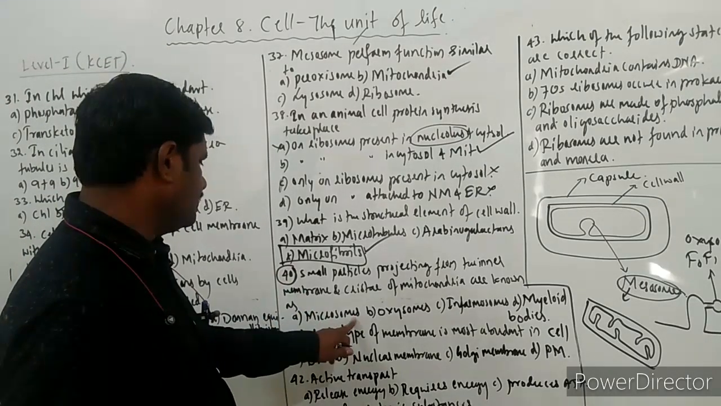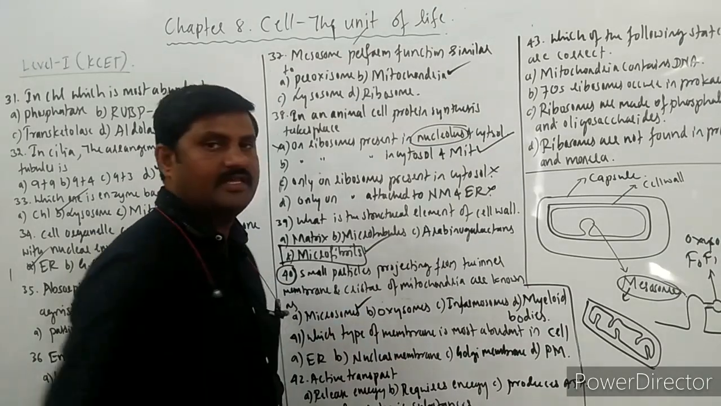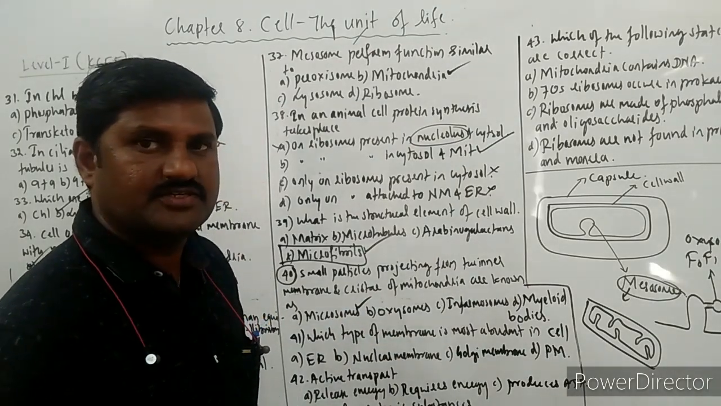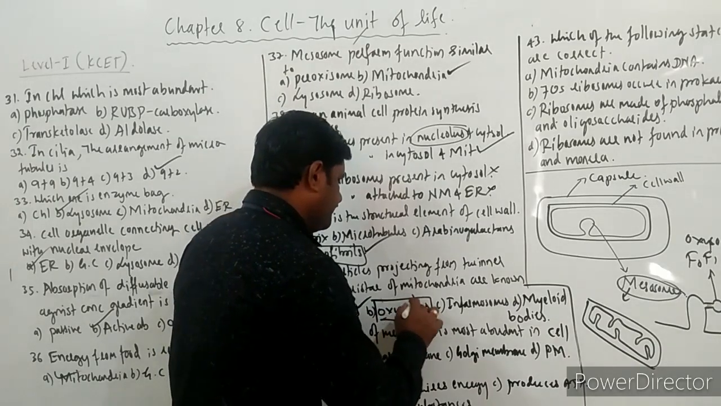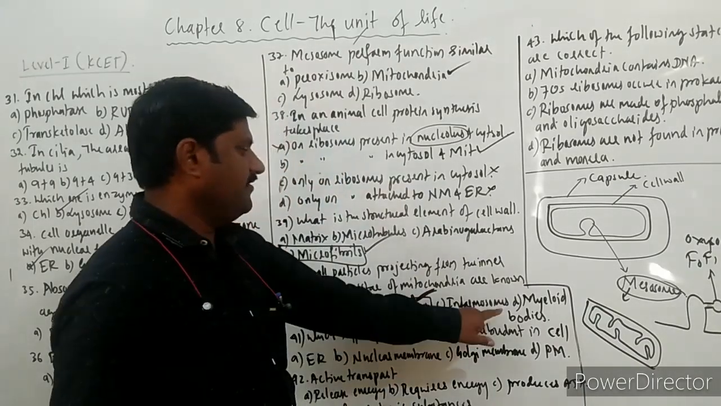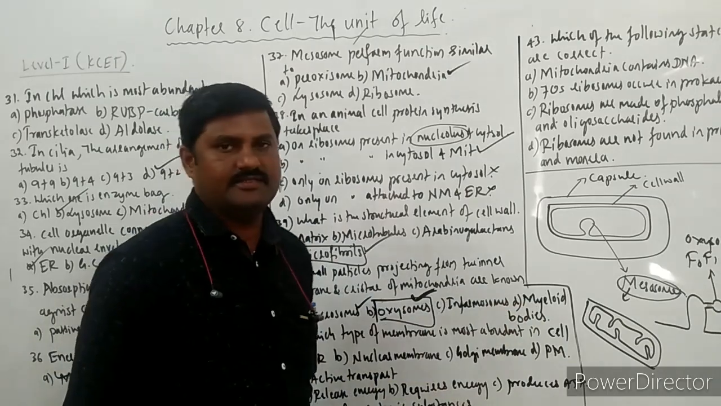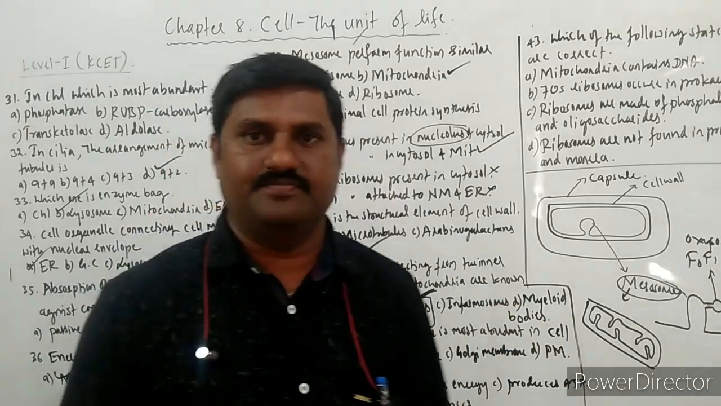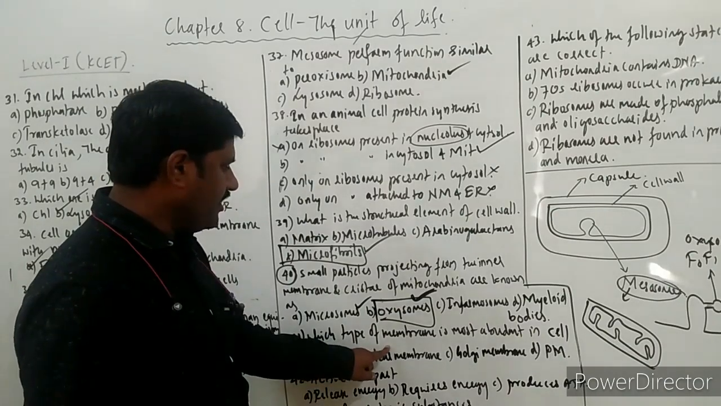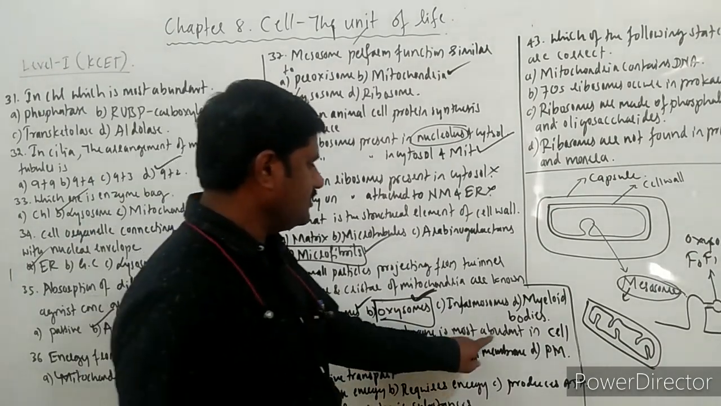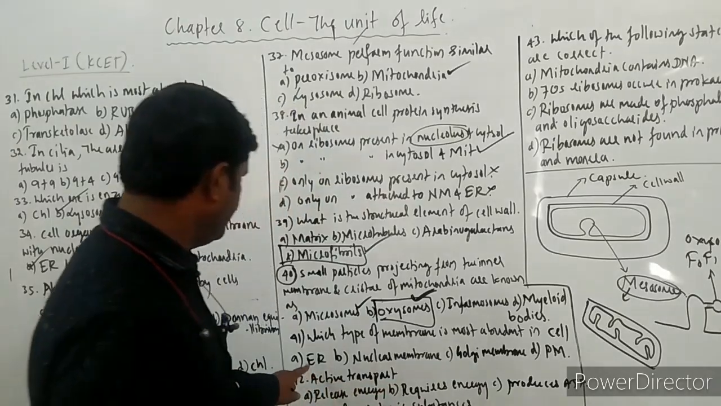One is microsomes. Microsomes are nothing but the ribosomes, the smallest organelles. Oxysomes is the right answer for this question. Informosomes and myeloid bodies are different ones. Alright, next one. Which type of membrane is most abundant in the cell?